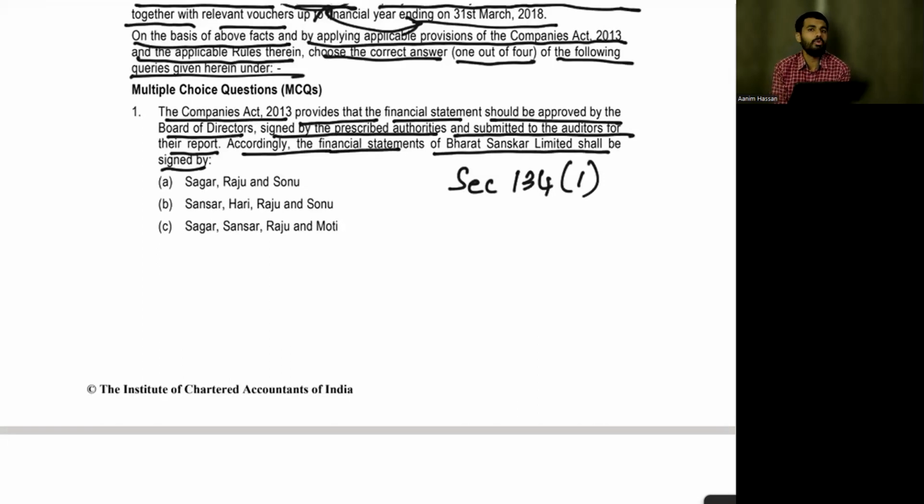I'll tell you something. The person who's correcting your paper will be writing as per section 134, subsection 1 of Companies Act 2013, so and so. And if you write this provision, what does the person who's correcting think? Wow, the person even remembers the section number.